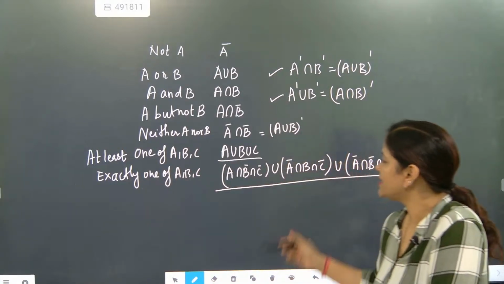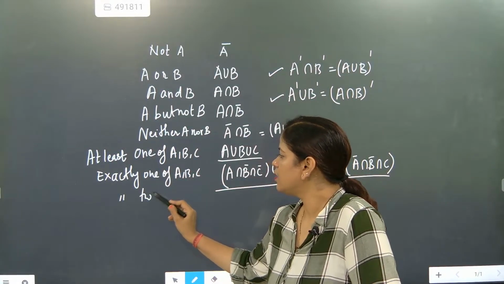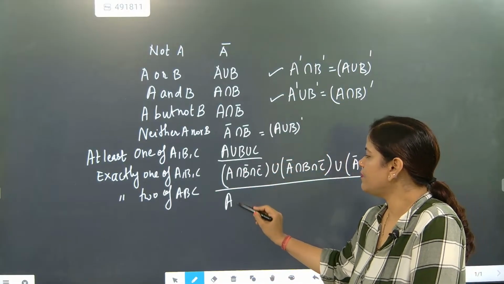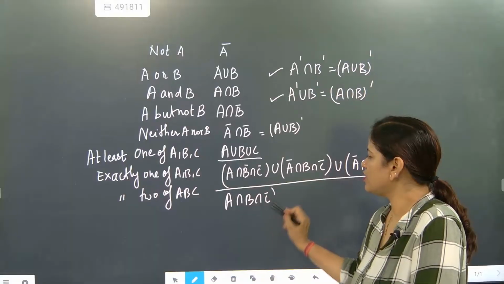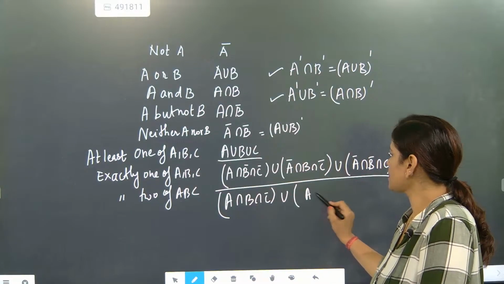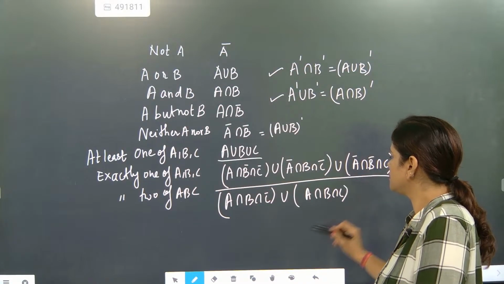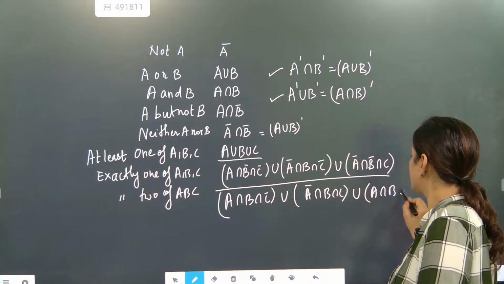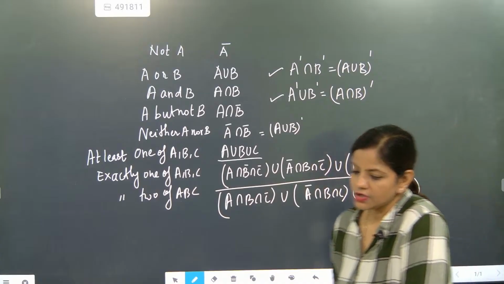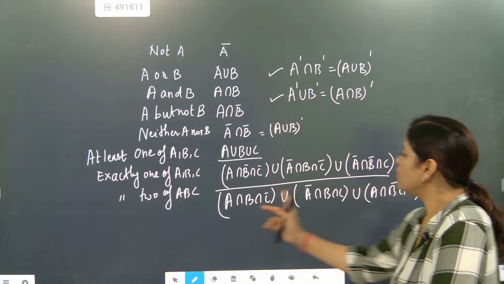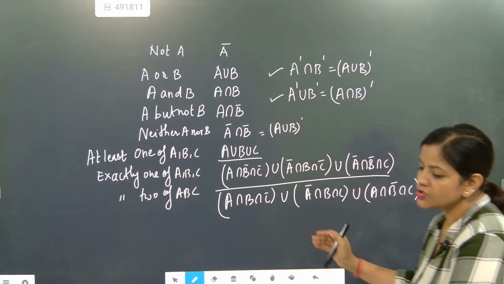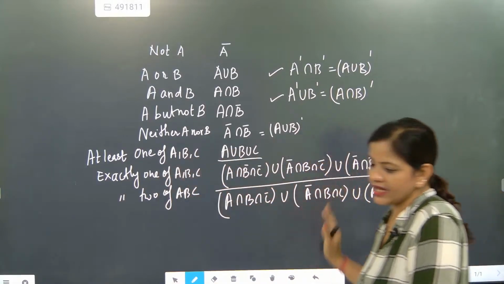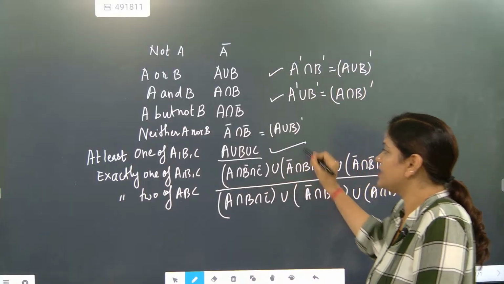Exactly two of A, B and C means at that time two will be there, one will not be there. So here this will not be there. So exactly two means any two will be there, third one will not be there. So this is called exactly two of A, B or C. Here exactly one of A, B and C. At least means everything must be there.